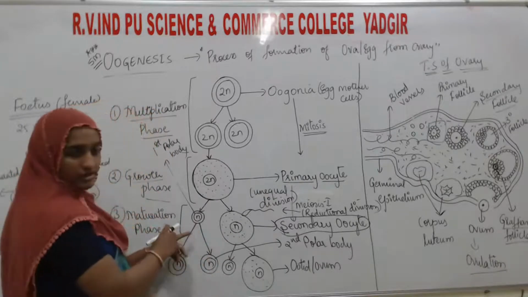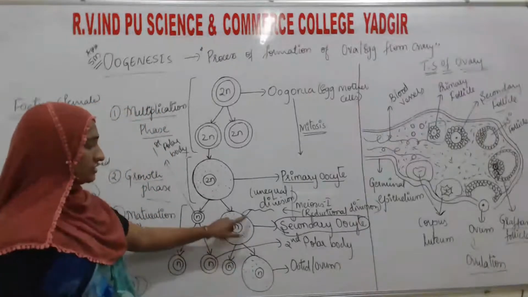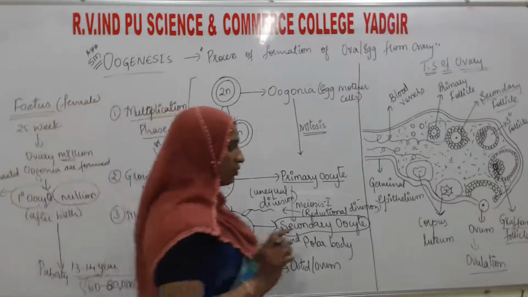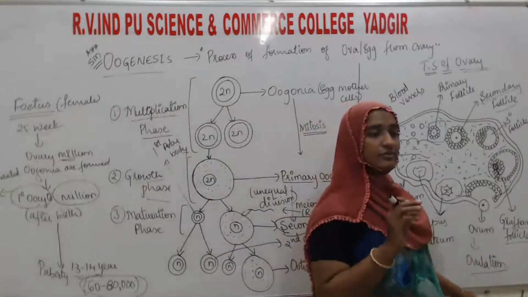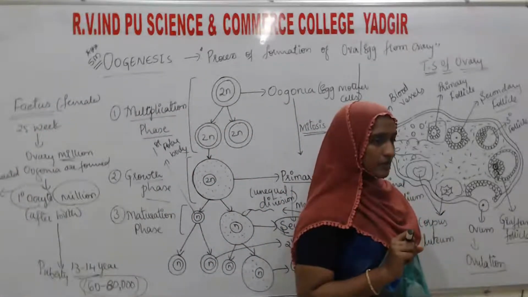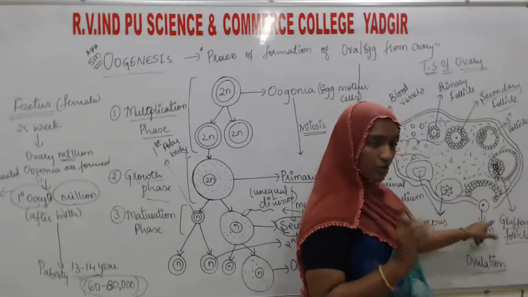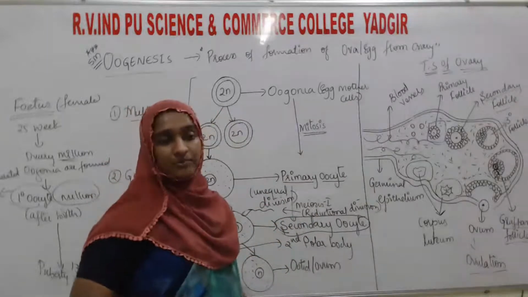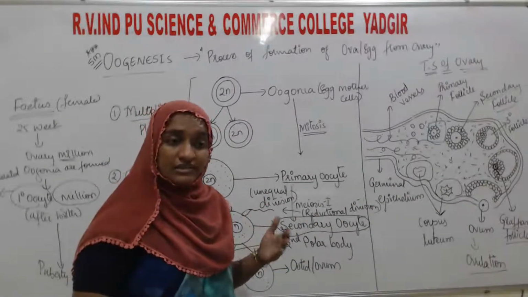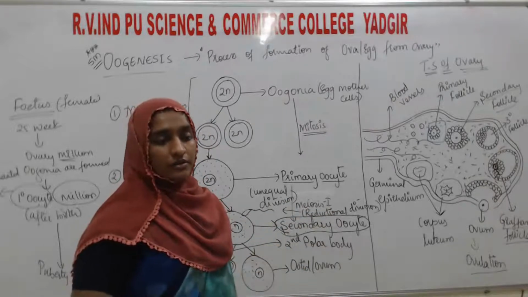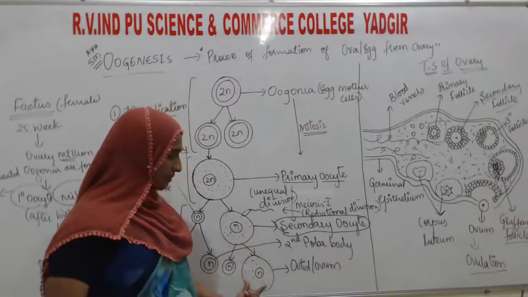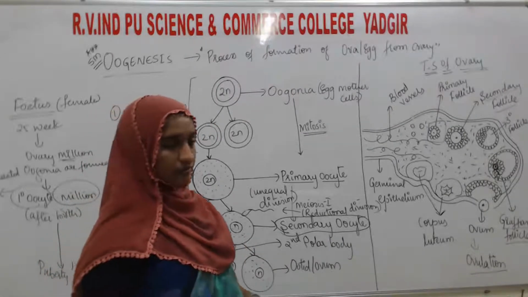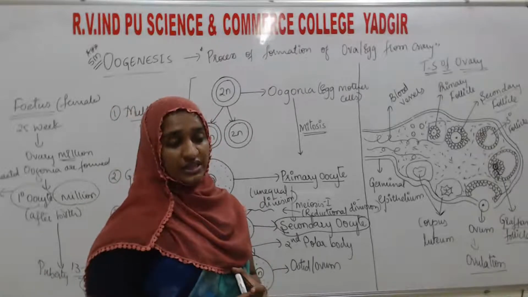So the polar bodies will degenerate, and at this stage if sperm penetrates the secondary oocyte, because at this stage only the ova is released from the ovary. The ova is the secondary oocyte only. At that time only the ova is released from the ovary. So if fertilization takes place, then only this secondary oocyte will become ootid or ovum. So this is about the process of oogenesis.